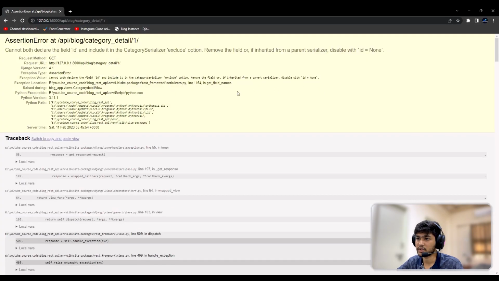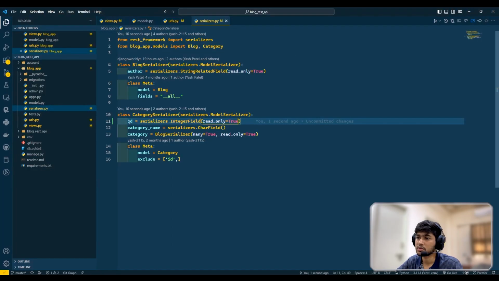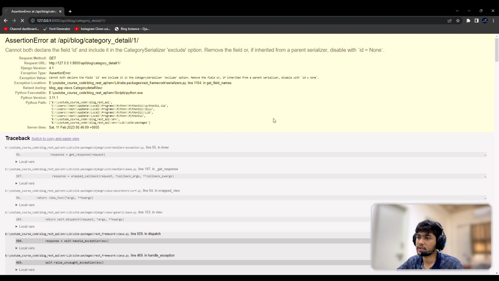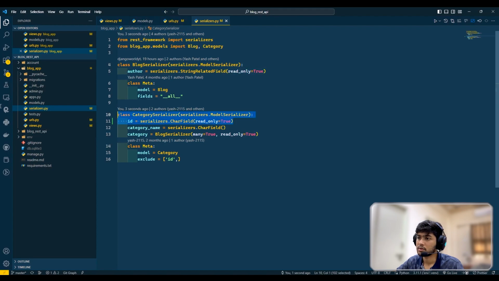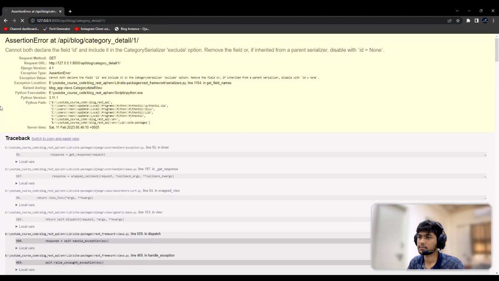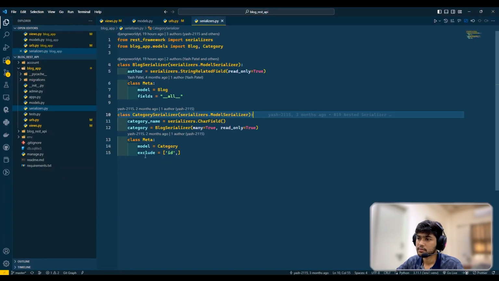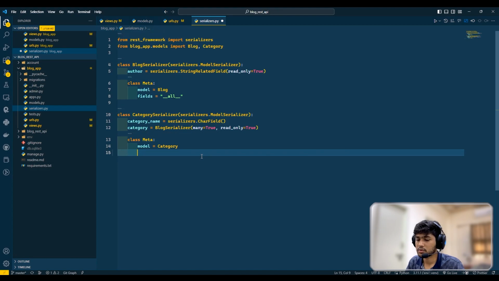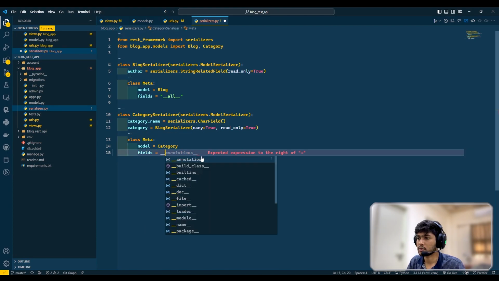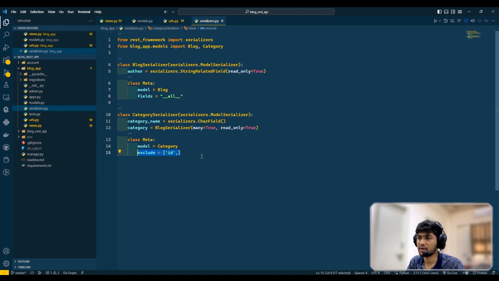Save, come over here, refresh. Okay, so what's the error? Remove the field. Okay, so category CharField, refresh, no, then I'll just remove it. I'm not going to exclude the ID, so I'm just going to say fields equals to __all__. Okay, I have excluded that field, right?